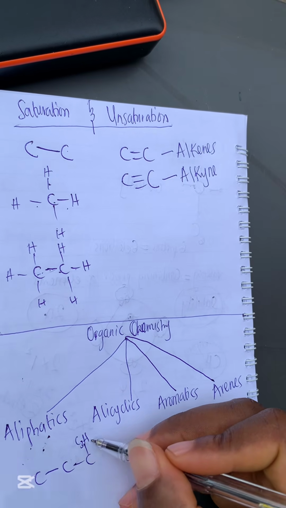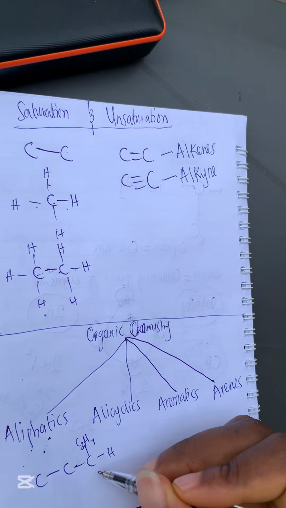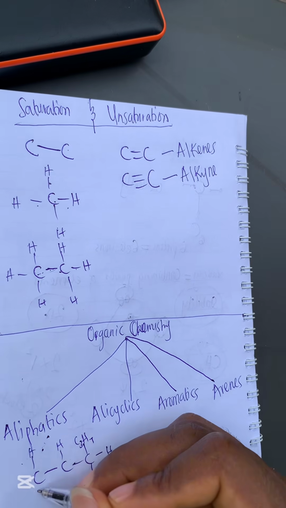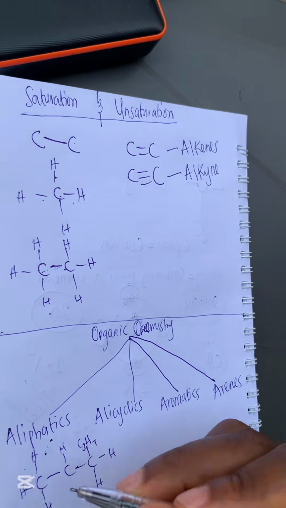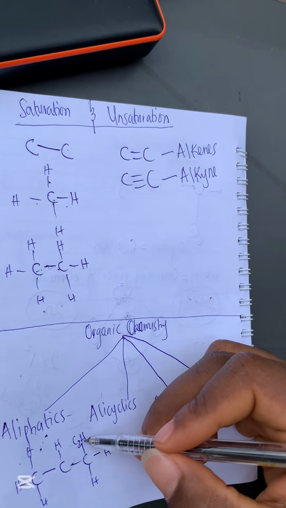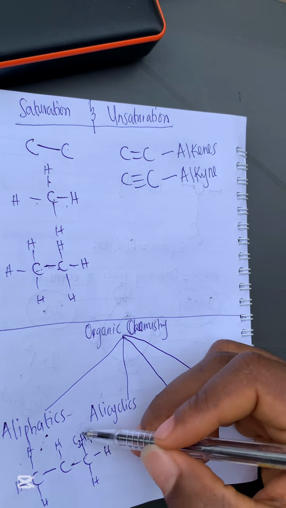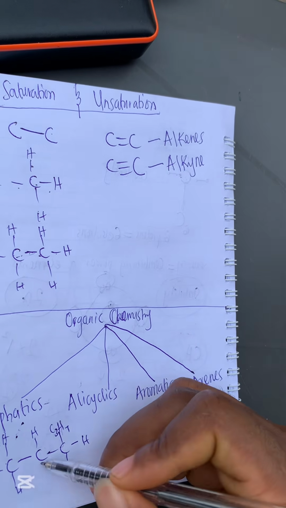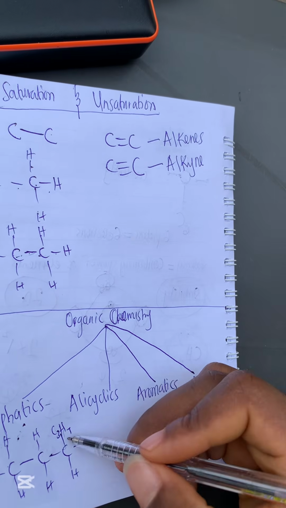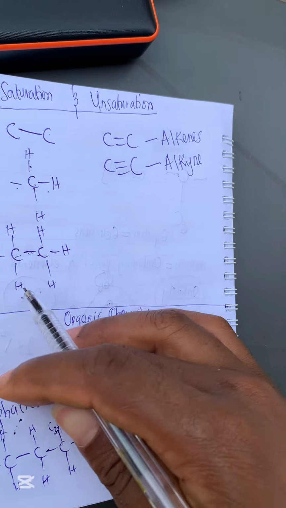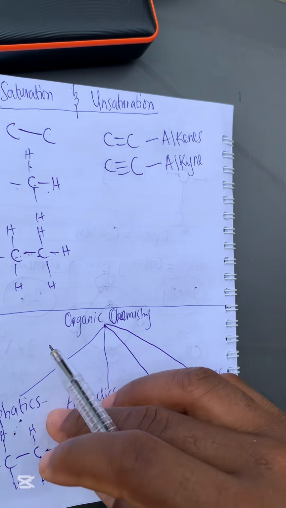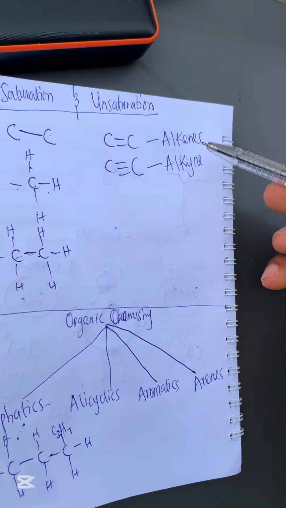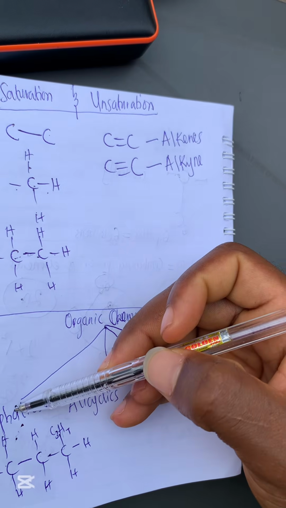This compound is branched because it has a branch of C3H7. We usually call this propyl, but I'm still going to explain everything. Under the aliphatics, we have the alkanes, the alkenes, and the alkynes. They are all under the aliphatics.